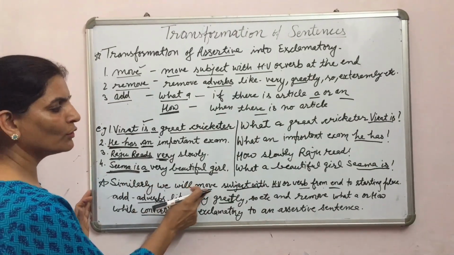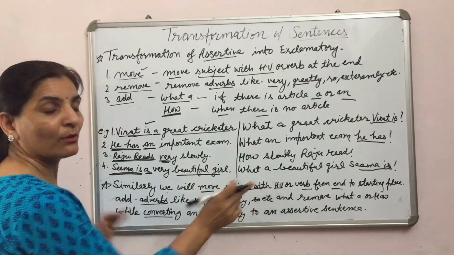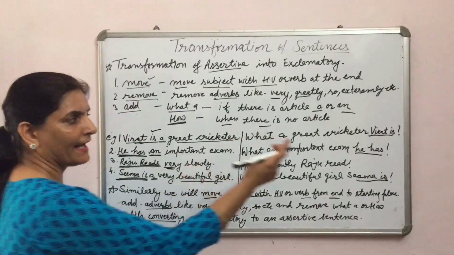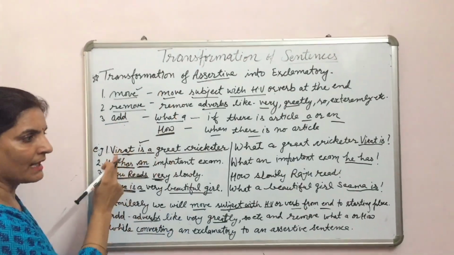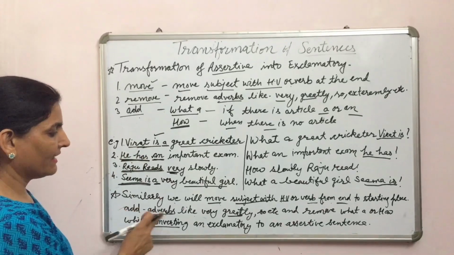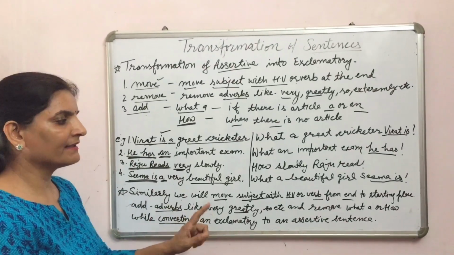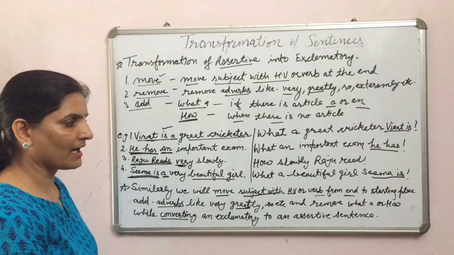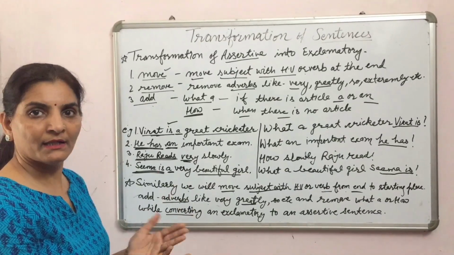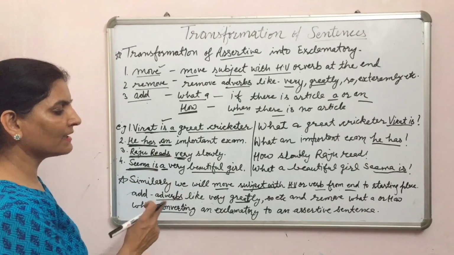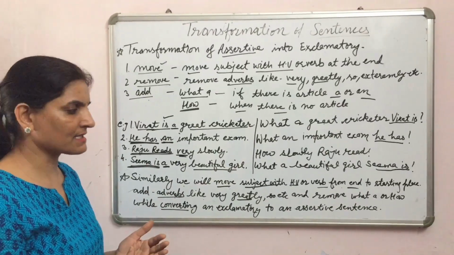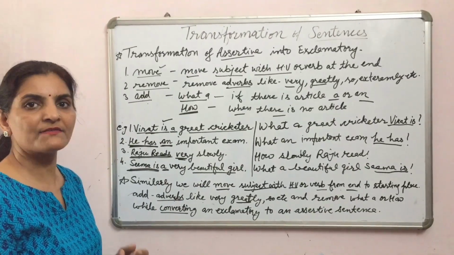Similarly, we will move the subject with the helping verb or verb from the end to the start, and add adverbs like very, greatly, so, etc., and remove what a or how while converting an exclamatory sentence into an assertive sentence.